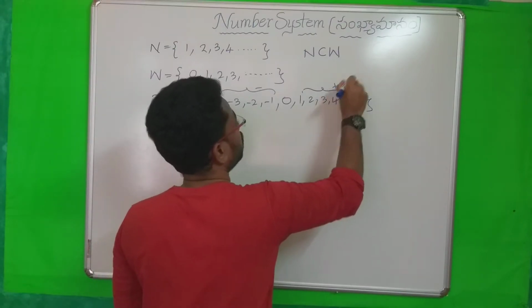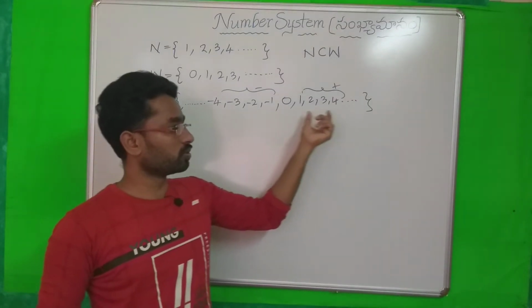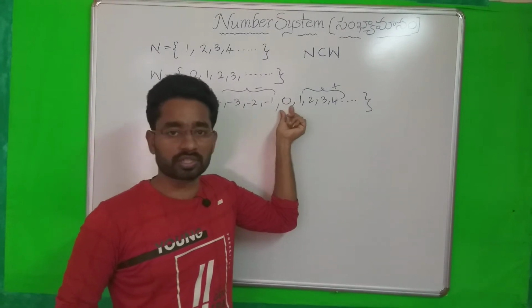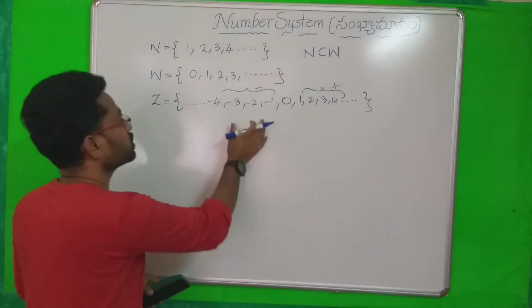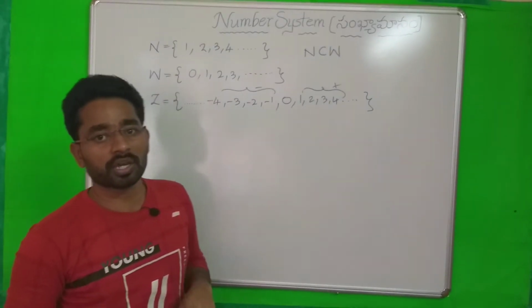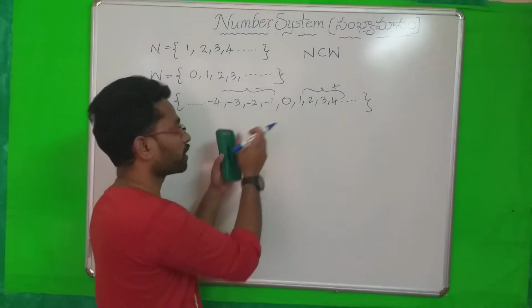And from here to here positive. Negative numbers, positive numbers, not negative, not positive, okay, 0. So this set is called integers, and you may get some bits on comparison of the integers.